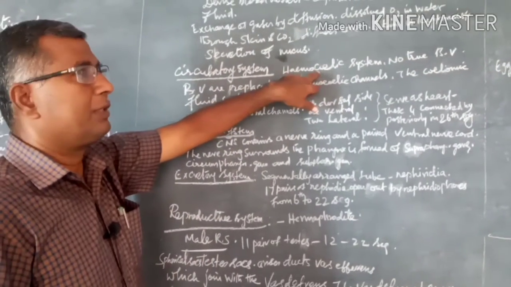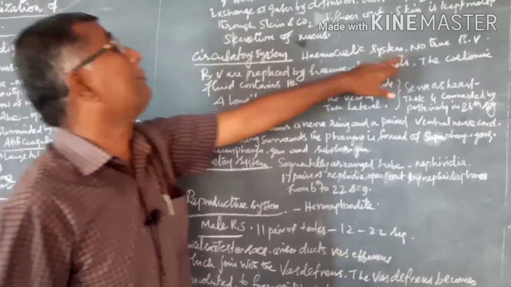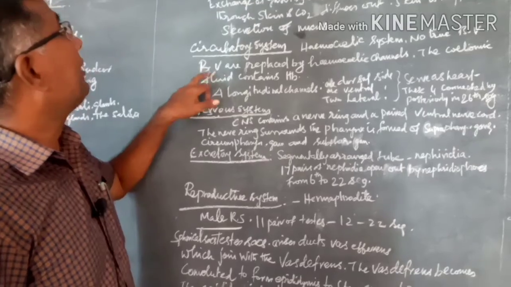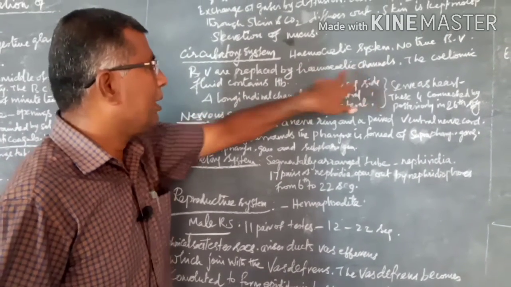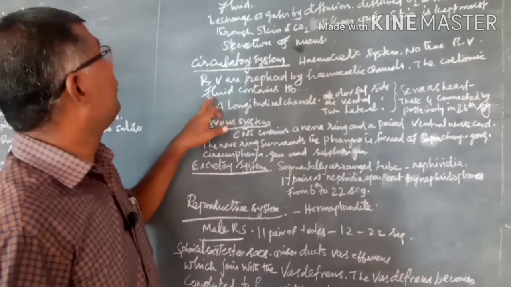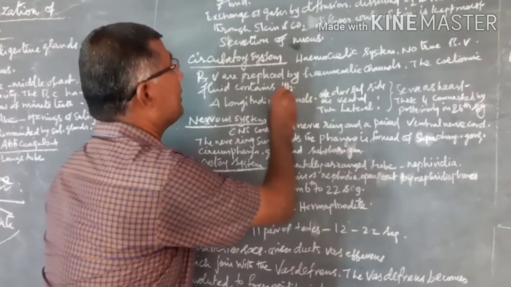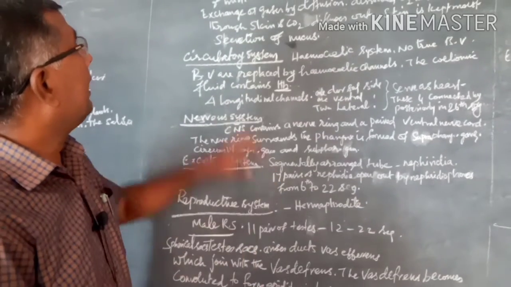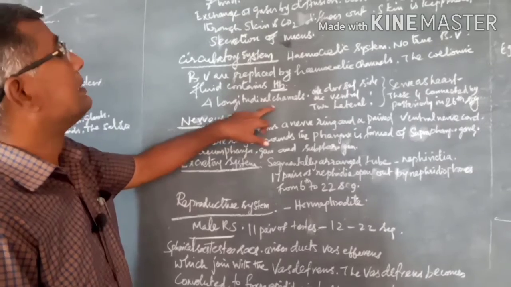So it is also, as we have already known, an open circulatory system because no true blood vessels are seen. The blood vessels are replaced by the haemocoelic channels. Understand? The coelomic channel fluid contains the red pigment, that is nothing but the hemoglobin. Understand? There are 4 longitudinal channels.